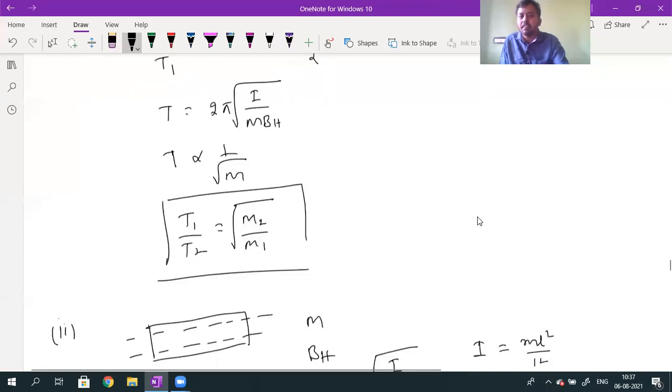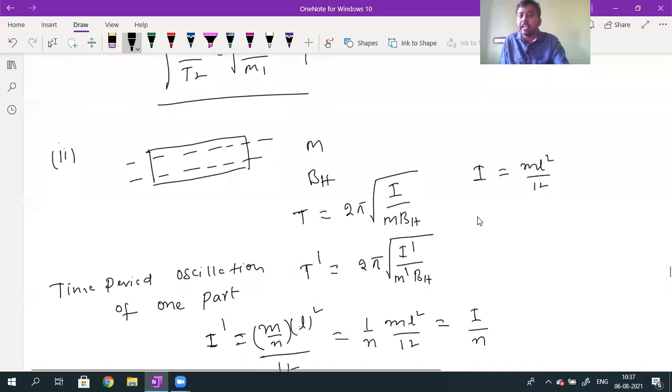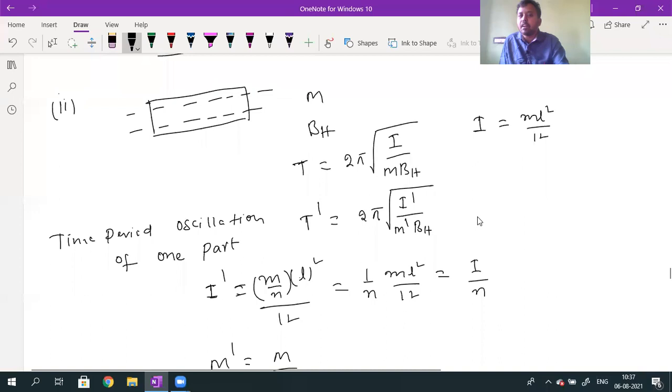First, you tell me: a bar magnet is divided into n equal parts, perpendicular to length or parallel to length? Parallel to length. Initially, the magnetic moment is M and the horizontal component is BH. The initial time period of oscillation is 2 pi into root over I divided by M into BH. One of the pieces, after cutting into n parts, is made to oscillate. What is the time period of oscillation of one part? T dash is equal to 2 pi into root over I dash divided by M dash into BH. I dash is the moment of inertia of each part, and M dash is the magnetic moment of each part.